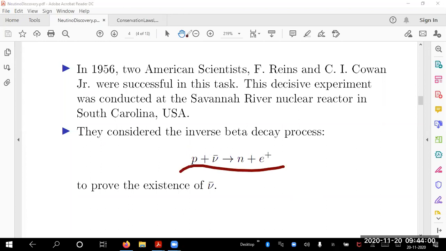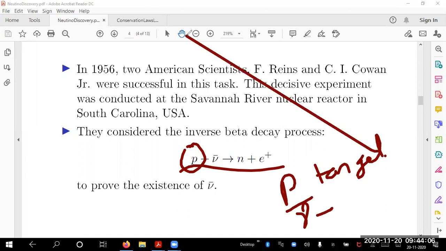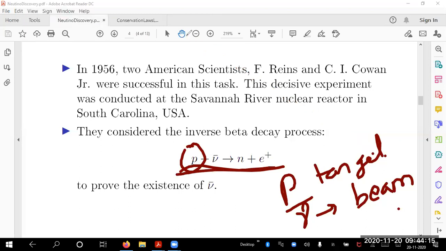In inverse beta decay, you are expected to have a proton target, and the antineutrino, nu bar, is a beam that hits the target. This is important because I always find in nature targets like water also.